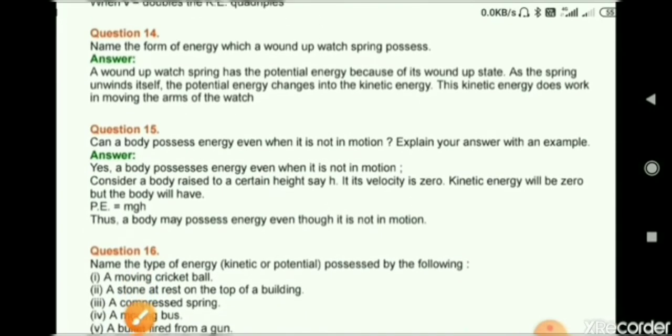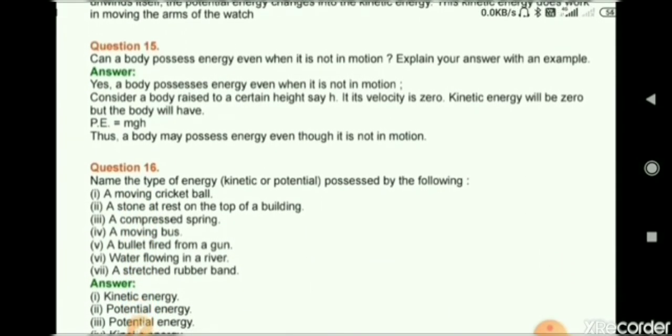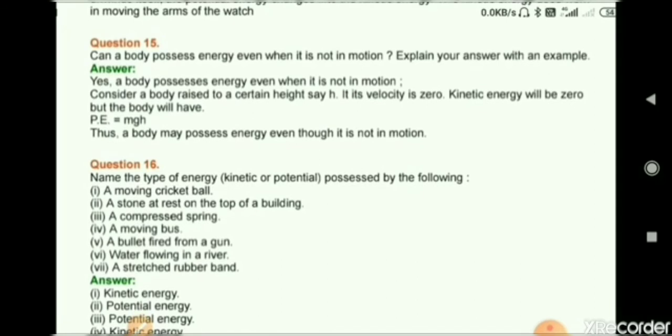Question number 15. How can a body possess energy when it is not in motion? Explain your answer with an example. Answer.